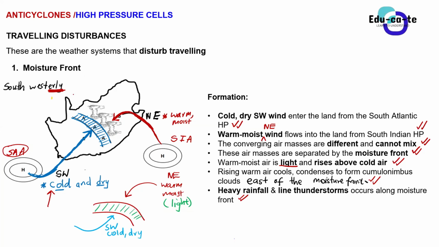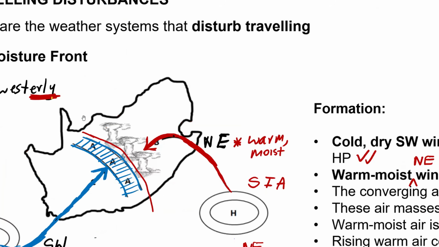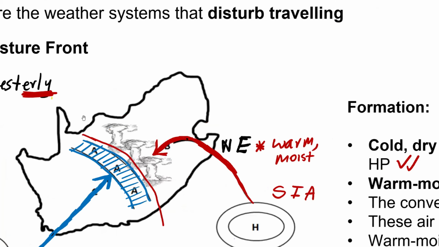So we say that these are line thunderstorms because they are occurring along this line known as the moisture front, right? So basically there will be thunderstorms across this line. Guys, this is a huge area of land if you didn't know. It's not just a small area. We are talking about a couple of provinces here.